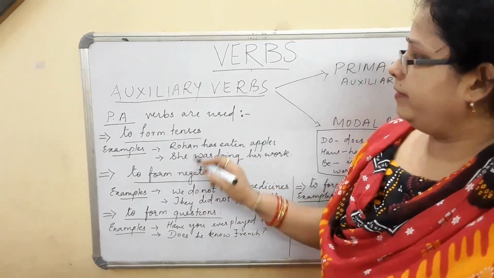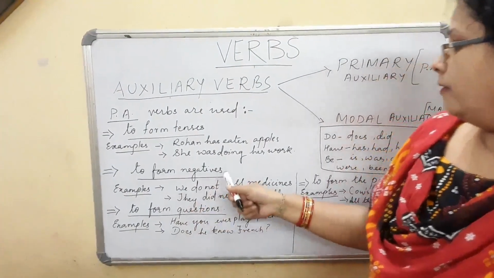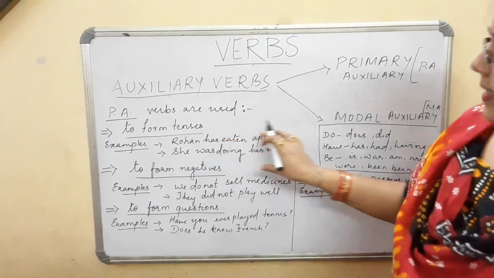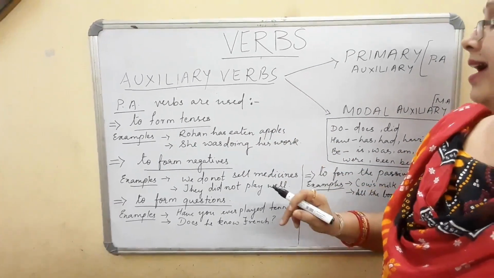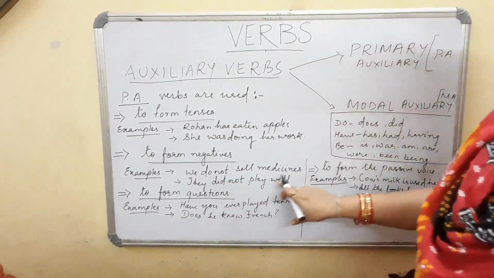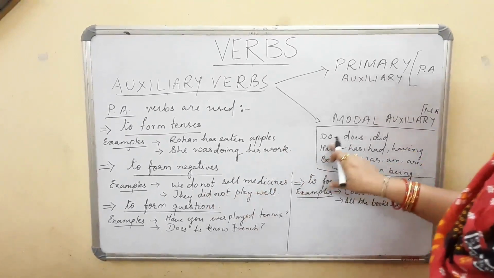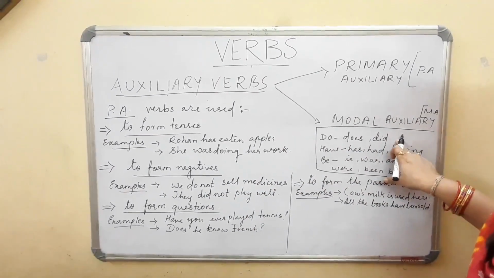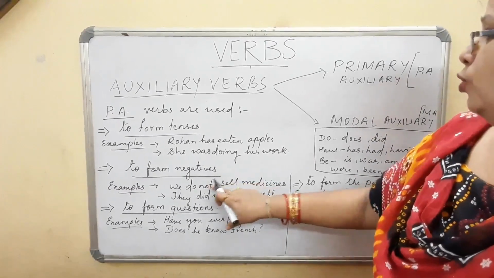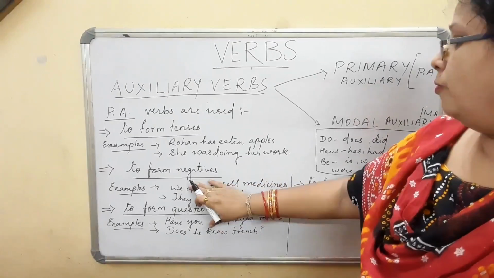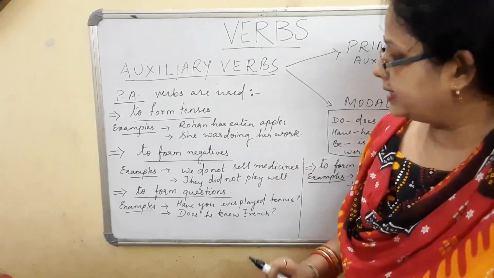Now the second place where we can use a primary auxiliary verb is to form the negative sentence. You see, we do not sell medicines. The same way we can write: She was not doing her work. Ram has not eaten the apples. They did not play well. Do not we have taken from do, and did not we have taken from do again, that is did. Did is in which tense? They did not play well, we do not sell medicines. So we are using the word not to make a positive sentence into a negative sentence.